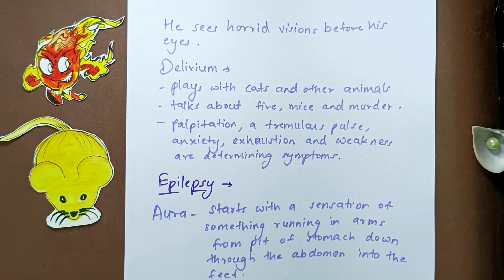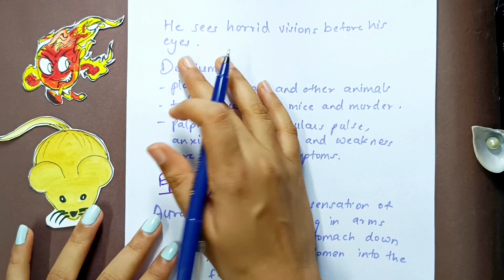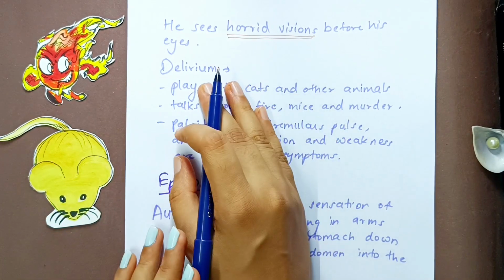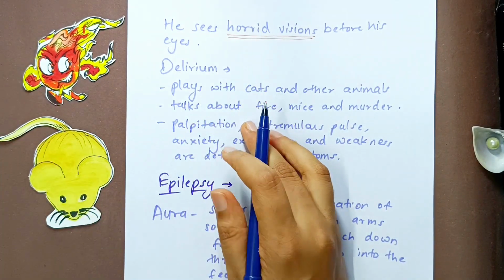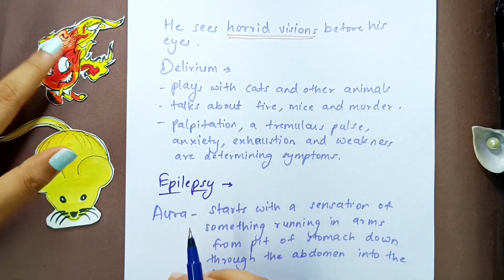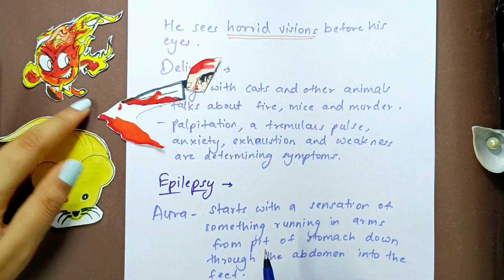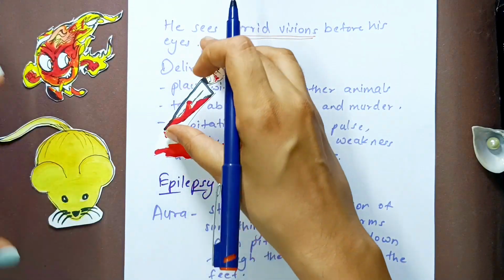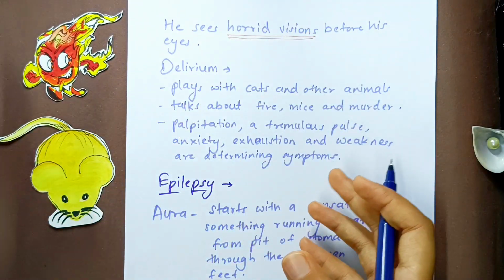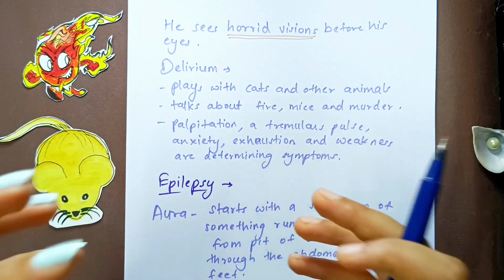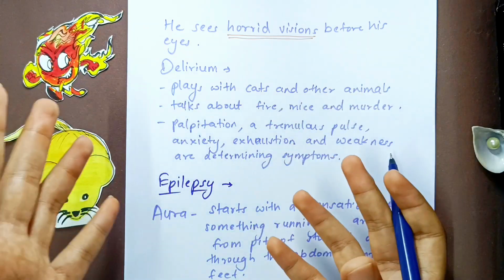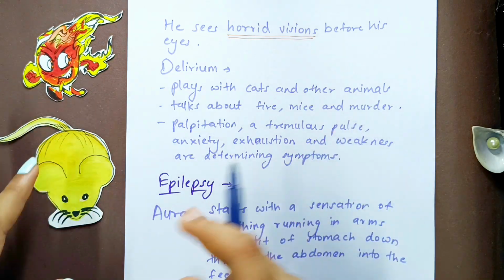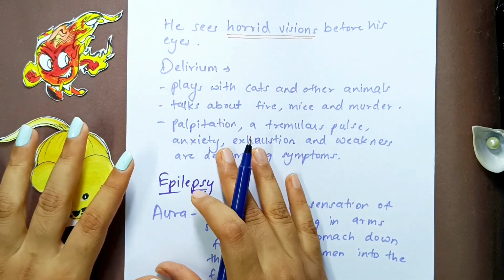Now, in this typhoid fever, he also sees horrid visions before his eyes. Horrid, very scary visions before his eyes. In the delirium, he will play with cats and other animals. He will talk about fire, mice, and murder. Somebody is killing someone with a knife or something. So he talks about all these scary things because he's actually scared of all of it. Fire, mice, and murder are something that symbolizes scary things, right? Murder will scare you, fire will scare you. Mice, not such cute mice, but mice can also scare people.